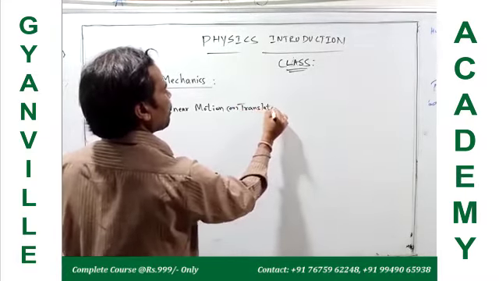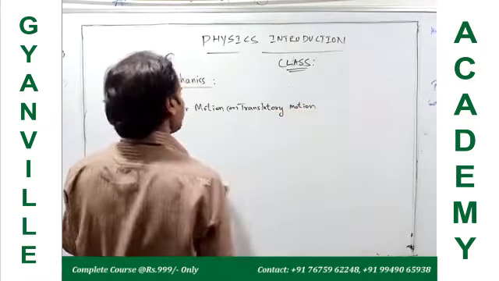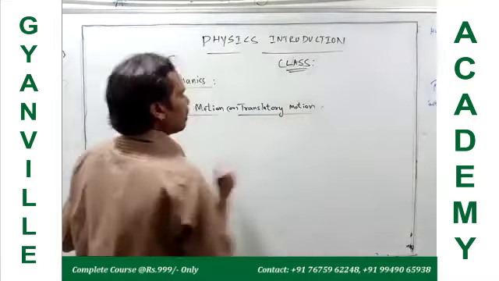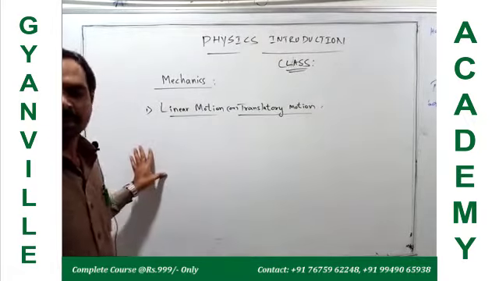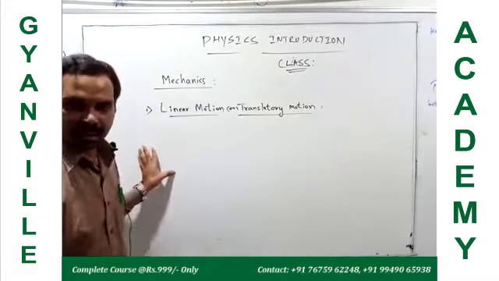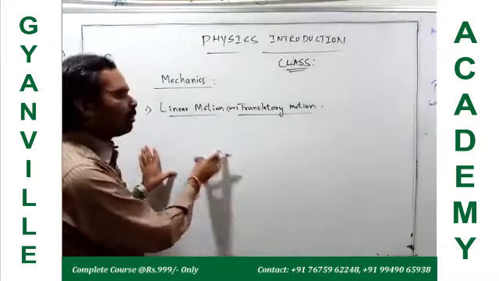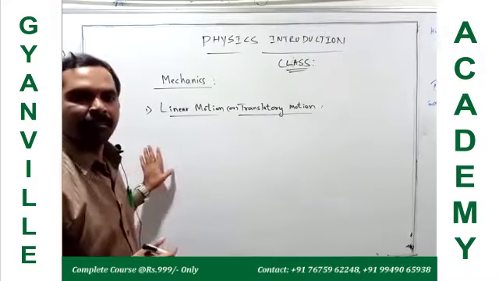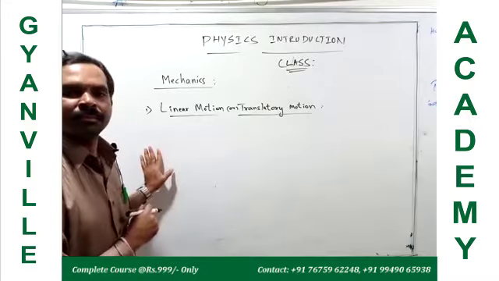So actually an object can have different types of motions, but the very basic fundamental motion is linear motion or translatory motion. What is linear motion or translatory motion? For example, if a vehicle is moving on the road, it is linear motion or translatory motion. It means the body's position changes with time in one direction, or two directions, or three directions.